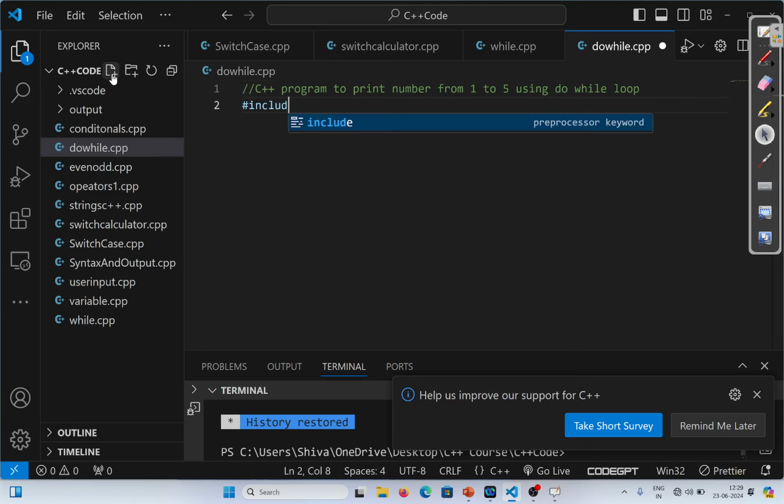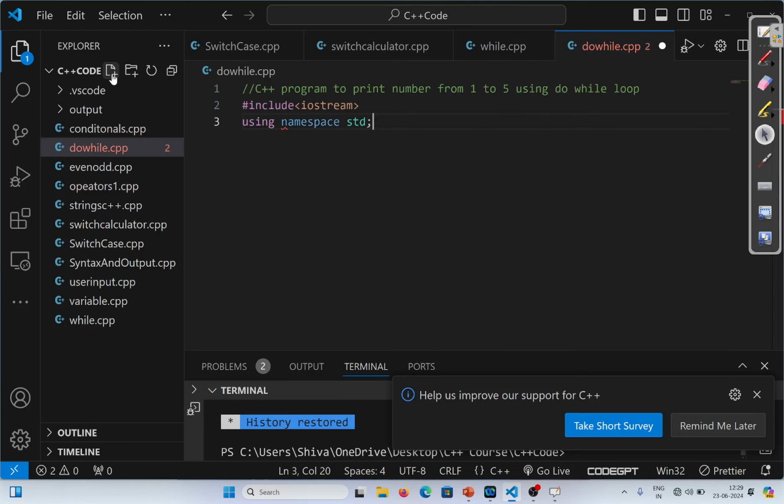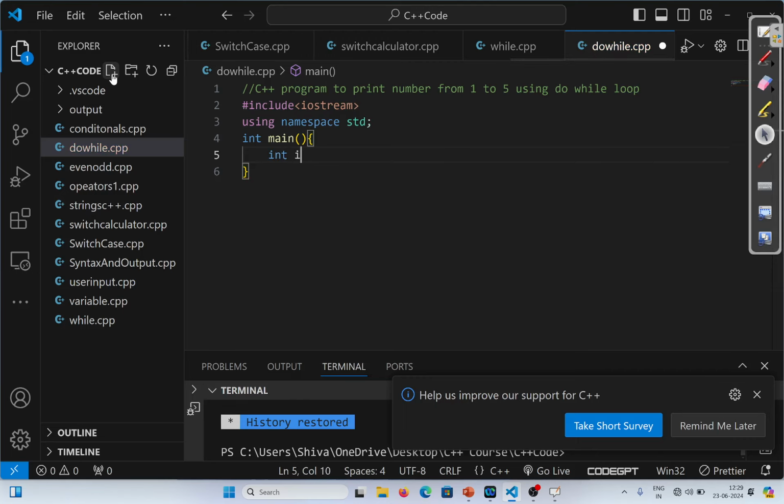So, hashtag include iostream, using namespace std, then int main. After that, we create a variable i, of integer type, initially storing the value 1.